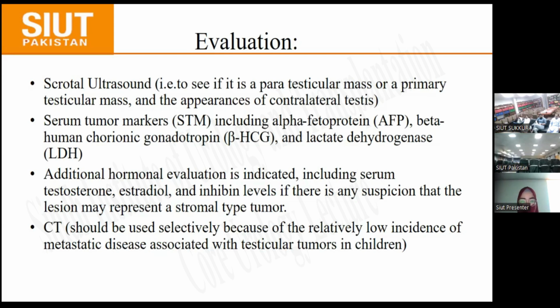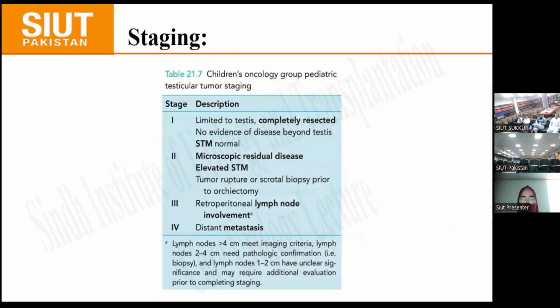CT should be used selectively because of the relatively low incidence of metastatic disease associated with testicular tumors in children. Stage 1 of testicular tumor is limited to the testis, and it is completely resected with no evidence of disease beyond the testis. Serum tumor markers are normal. Stage 2 is microscopic residual disease with elevated serum tumor markers, and the tumor may be ruptured or there may have been a scrotal biopsy prior to orchidectomy. Stage 3 is retroperitoneal lymph node involvement, and stage 4 is distant mets.